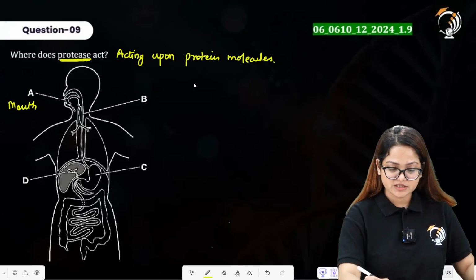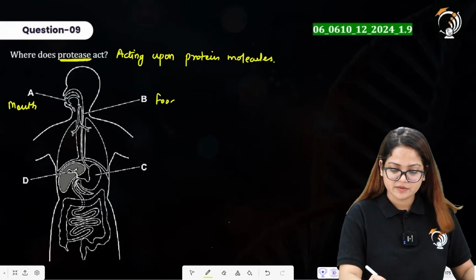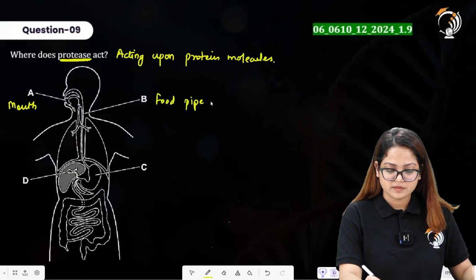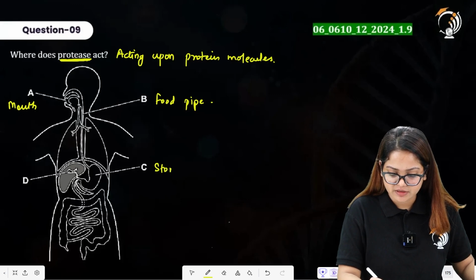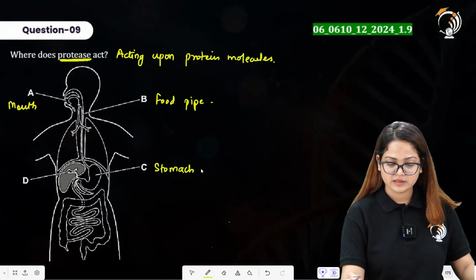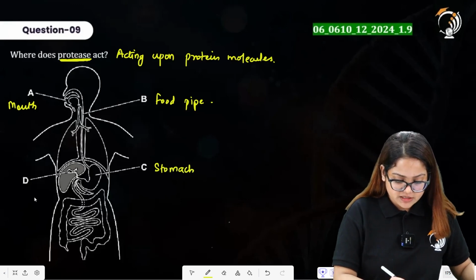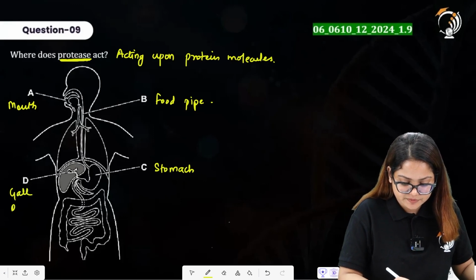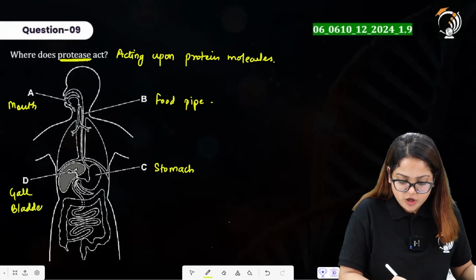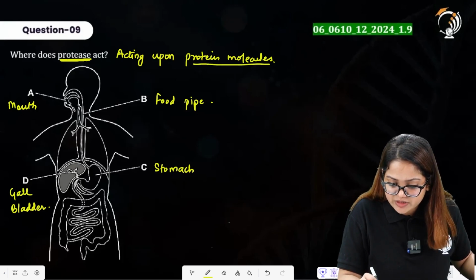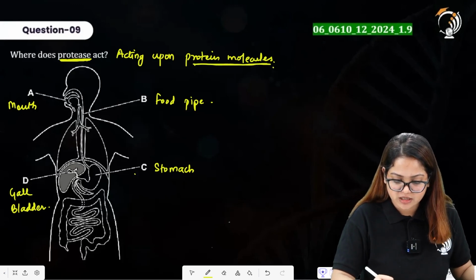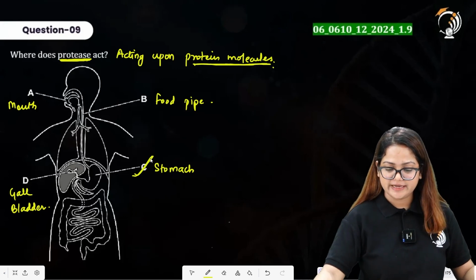B here represents food pipe. C here represents stomach. D here represents gallbladder. So according to the options, the protein digestion will be occurring in the region of stomach. So option C here is our right answer.